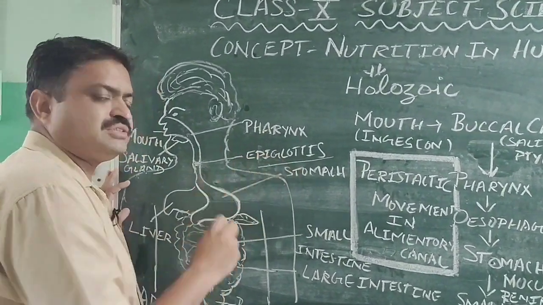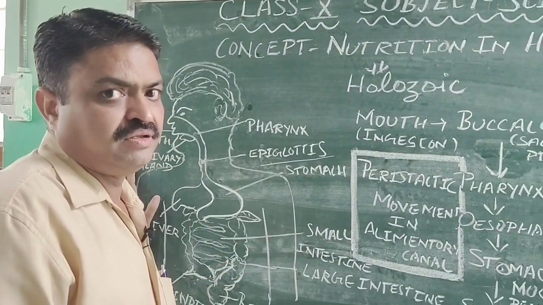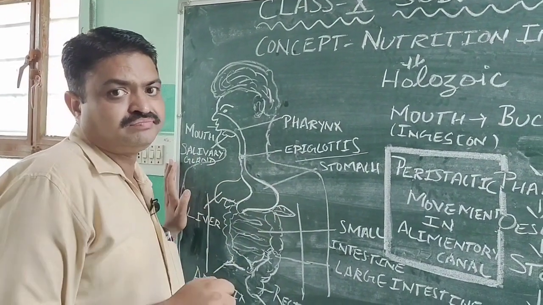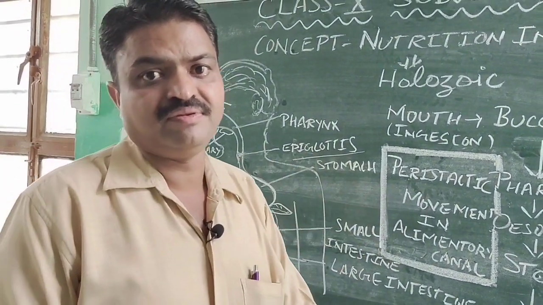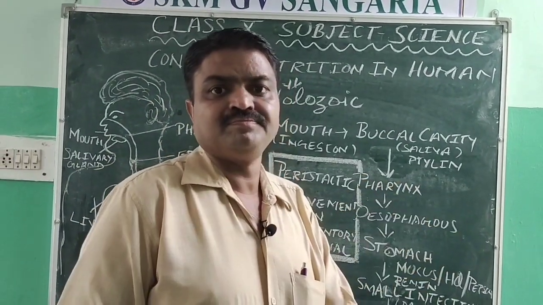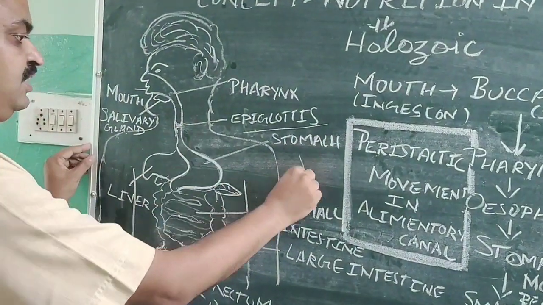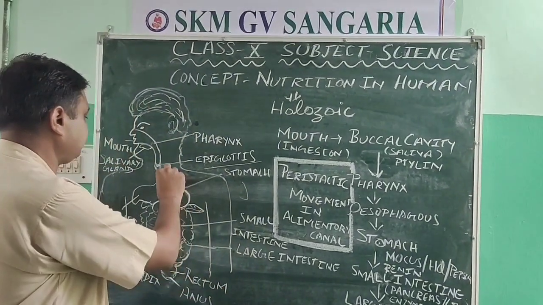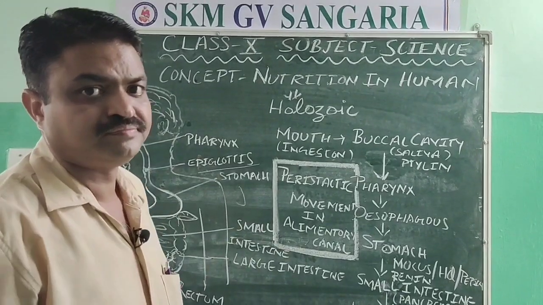Now, what is the epiglottis? It is a cartilaginous lid. Now, after that, the food comes into the stomach. It is a bag-like structure and has a J shape. If we draw it, its shape is a J-like structure, like this. And it has a thick wall of gastric glands.